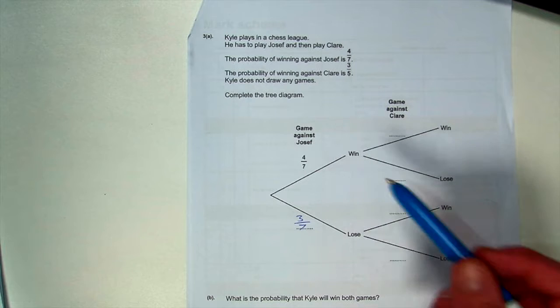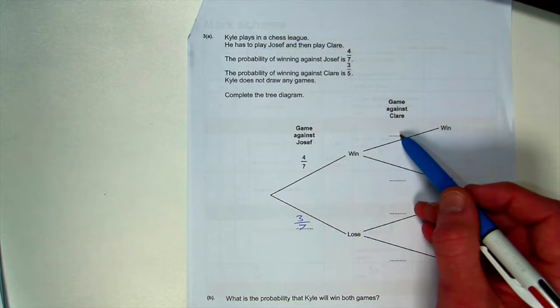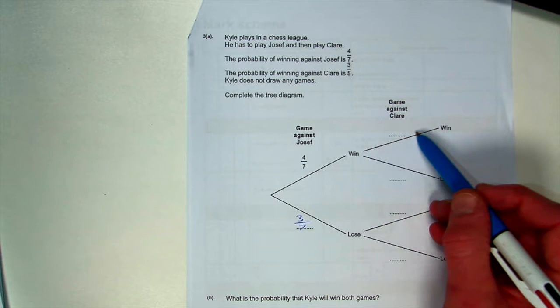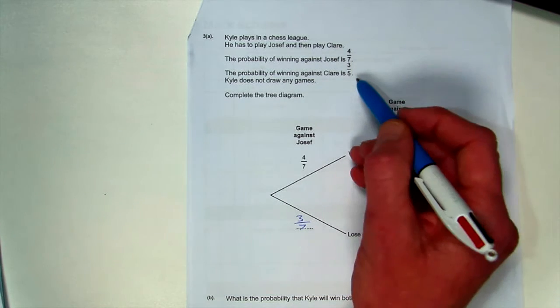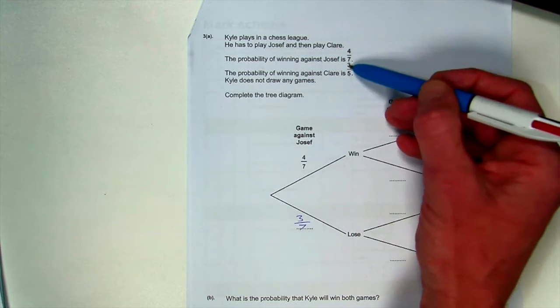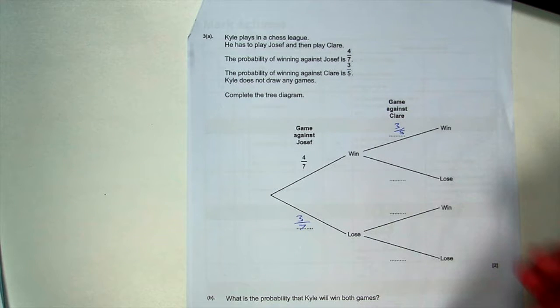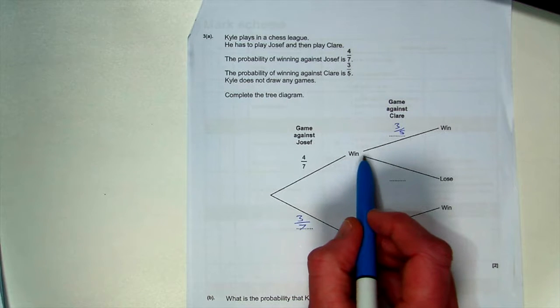Then, for the rest here, we have a branch which is Kyle winning against Claire. And the probability of winning against Claire is 3/5. Well, what's the probability of Kyle losing against Claire?